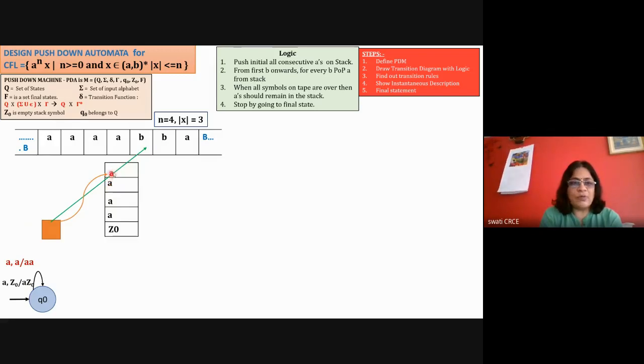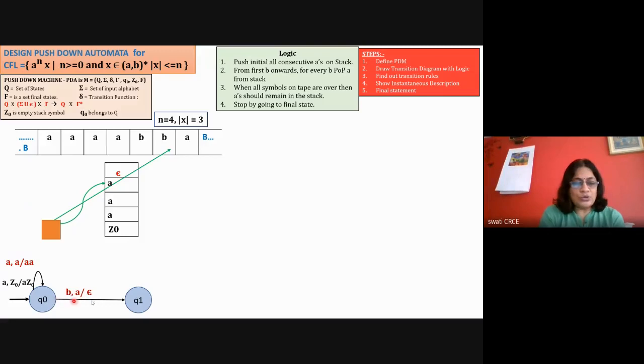So pop operation is performed, meaning remove this A. Okay, so for B comma A, the transition will be B comma A is equal to epsilon, meaning A will be replaced with the epsilon symbol, which means it is erased from the stack.